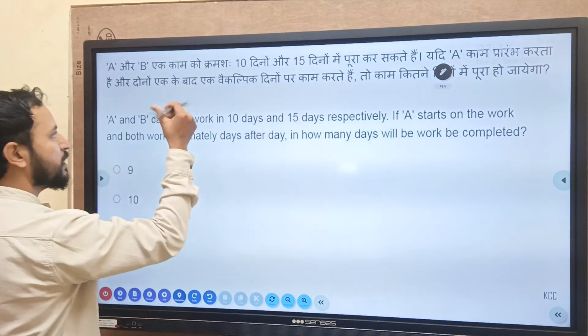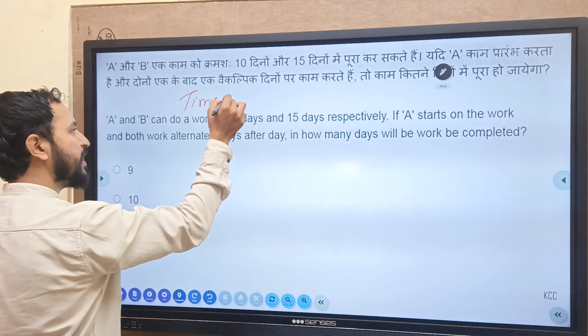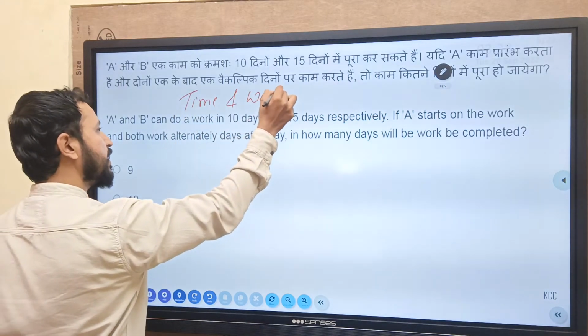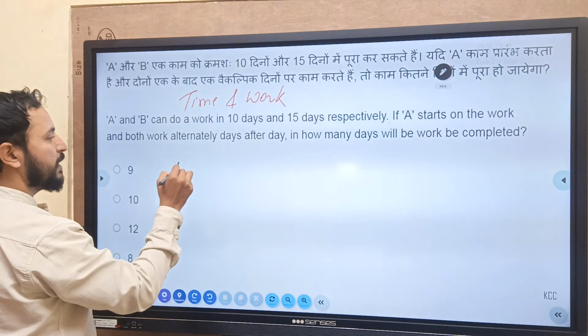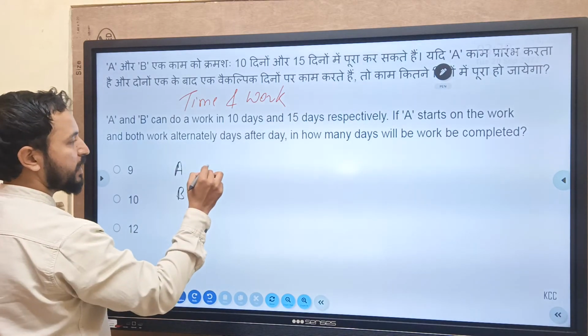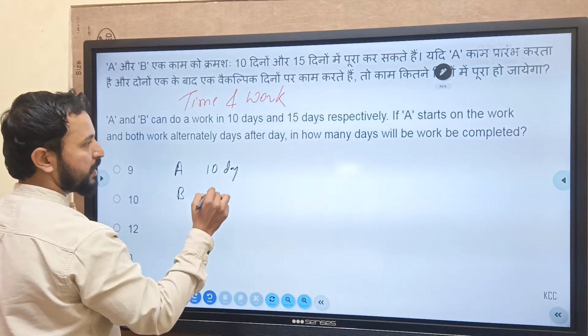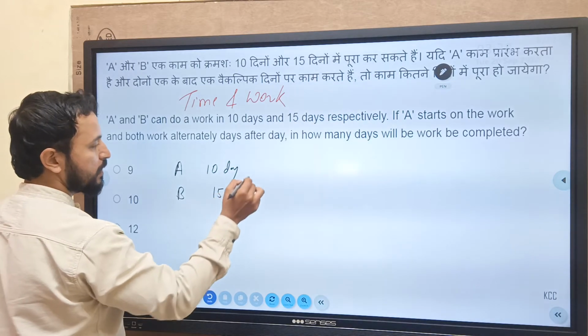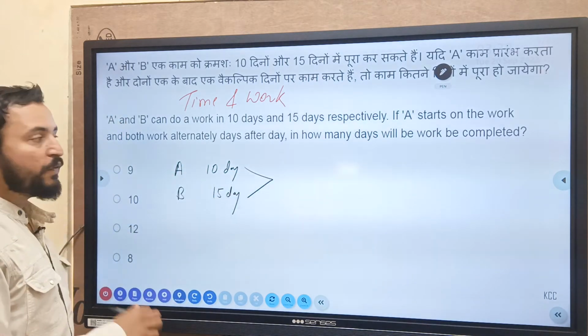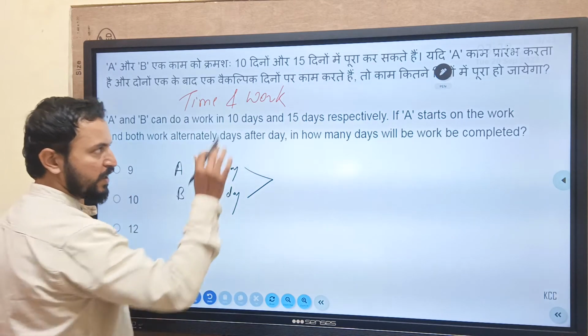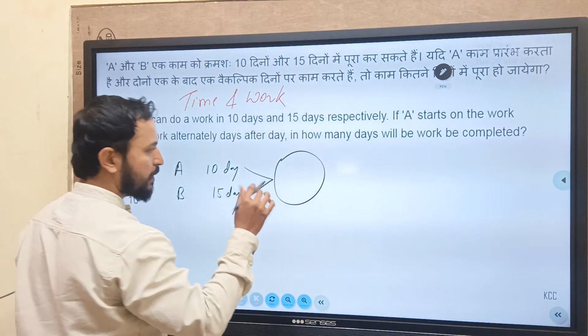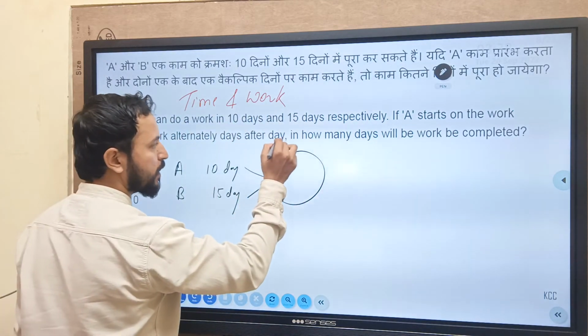Time and work. This is from time and work, but with alternate ways. Okay? So look here, A and B. A can do the work in 10 days. B can do the work in 15 days. So the first step, always, in time and work questions, in this type of basic questions, find the total work.